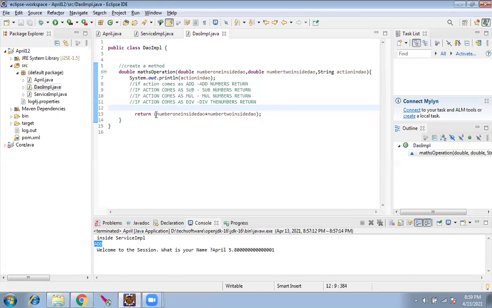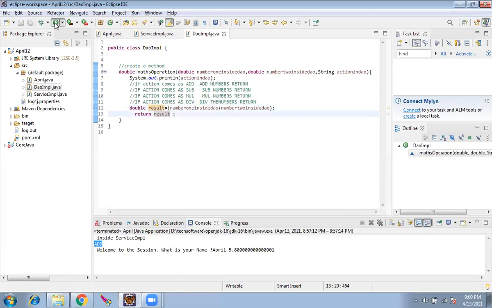So this return will always add and return, correct? Instead of that, I will cut this. I will have one more double result equal to this value, and I will return the result. This is the same. I didn't change anything. We didn't implement this logic yet. The return alone, instead of directly placing in the return statement, I have just placed in the double, and this variable I am declaring.